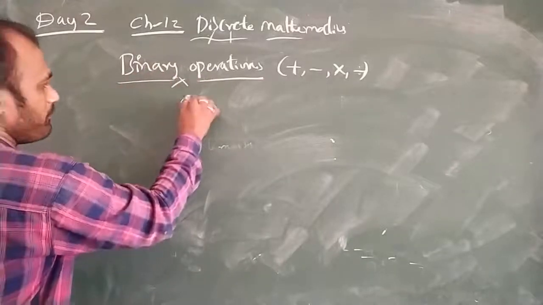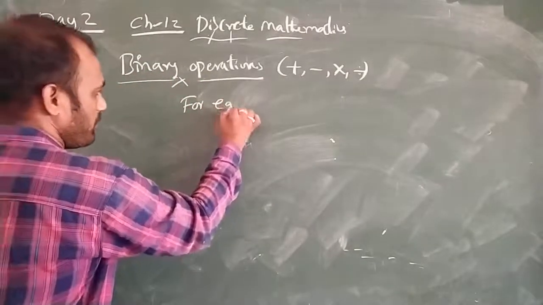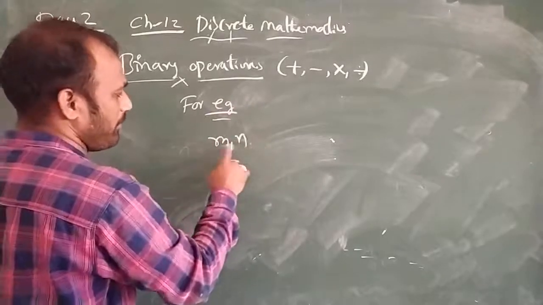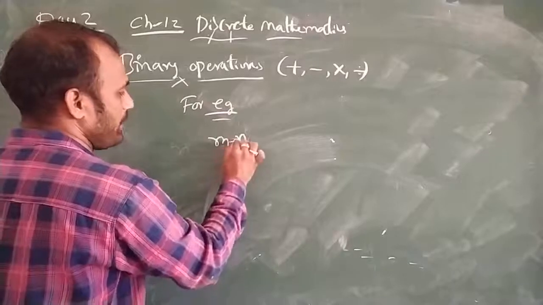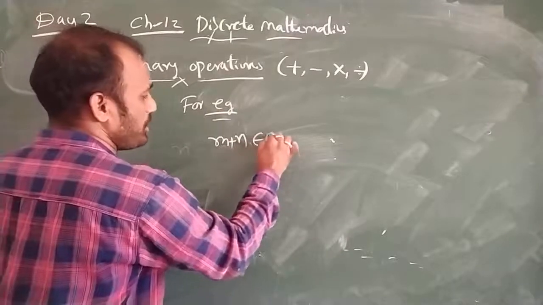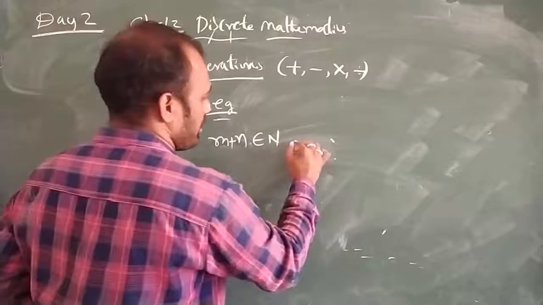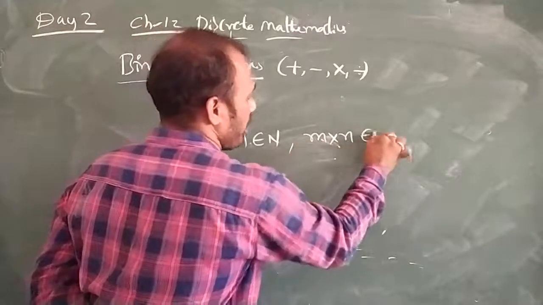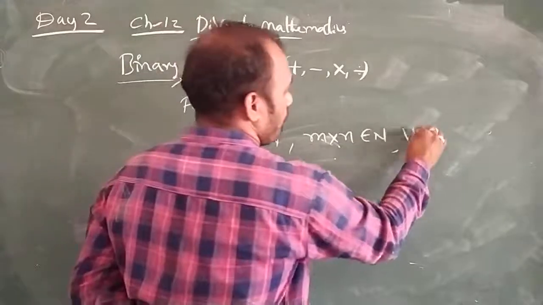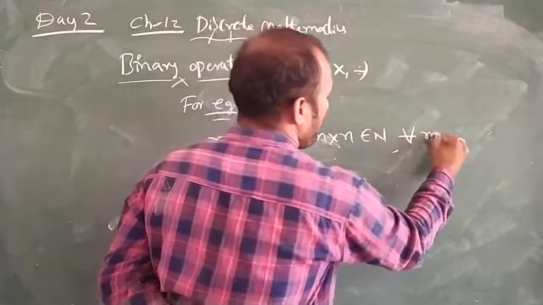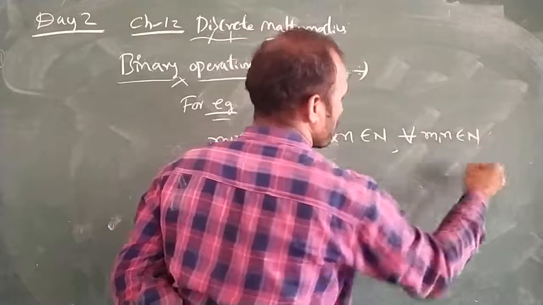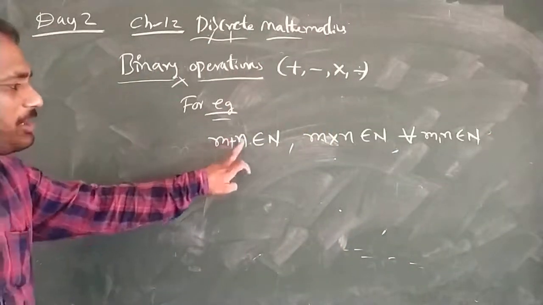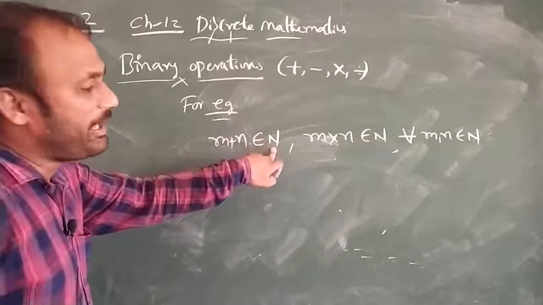For example, if m, n are two elements, then m plus n belongs to natural numbers, m into n also belongs to natural numbers, for every m, n belonging to natural numbers. So if I add two numbers, the result is a natural number.